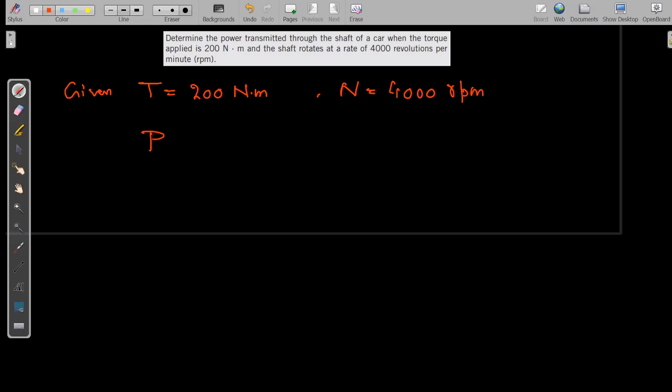So we know that shaft power is equal to 2 pi N T over 60.